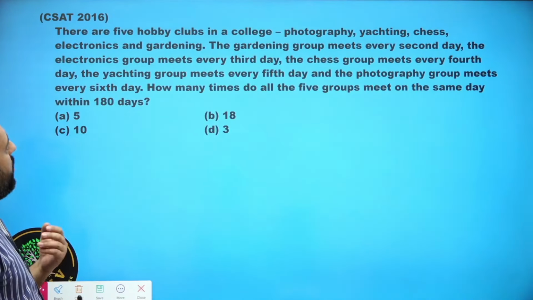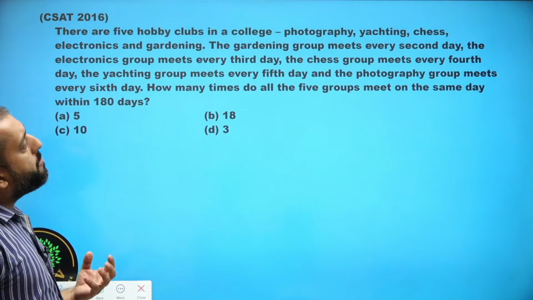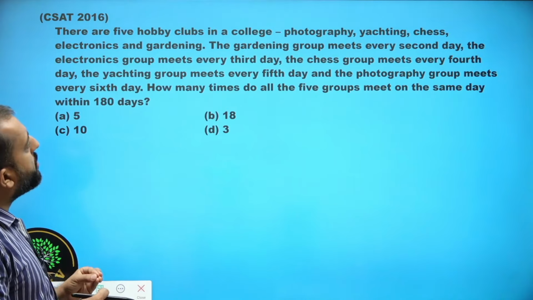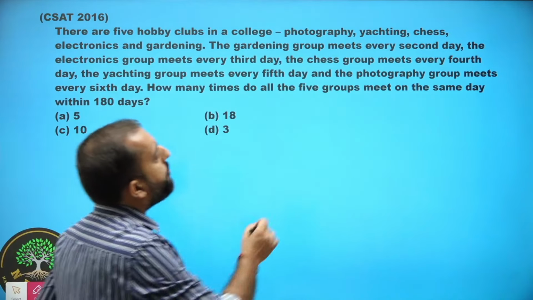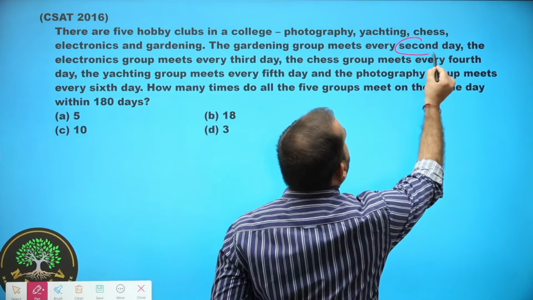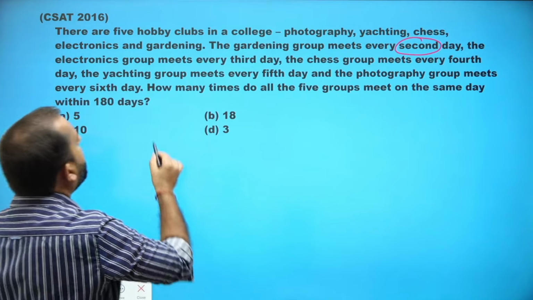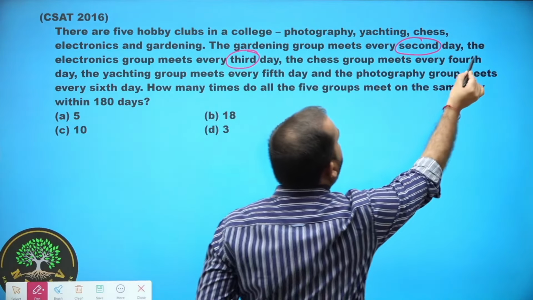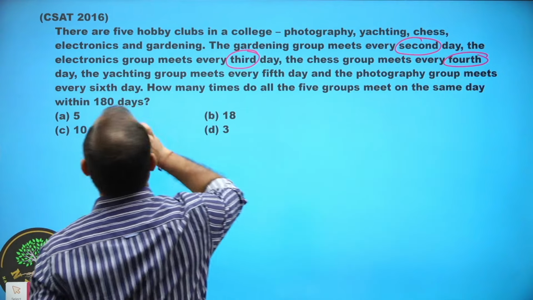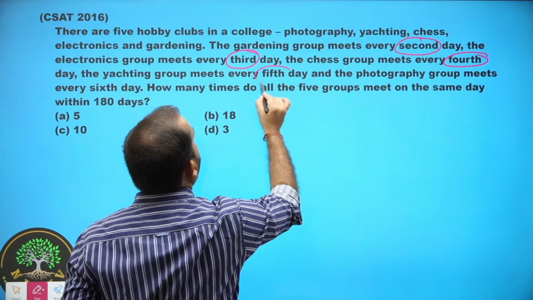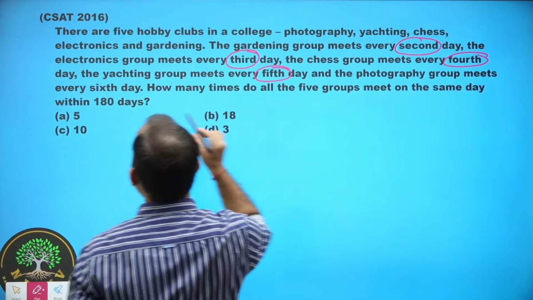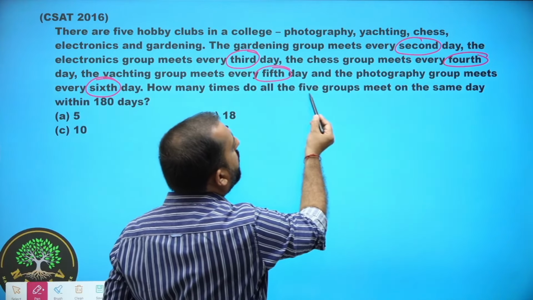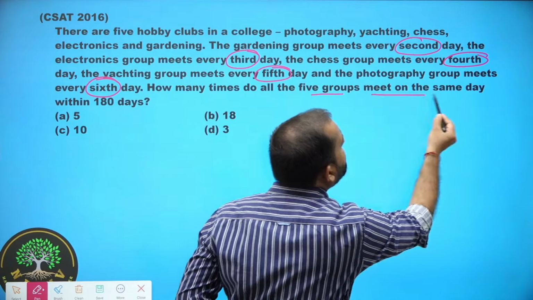Now, there are 5 hobby clubs in the college: photography, yachting, chess, electronics, gardening. The gardening group meets every second day. The electronics group meets every third day. The chess group meets every fourth day. The yachting group meets every fifth day. The photography group meets every sixth day. How many times do all the 5 groups meet on the same day?